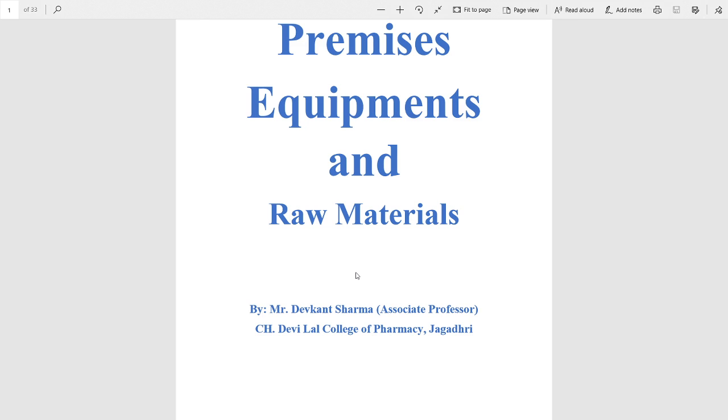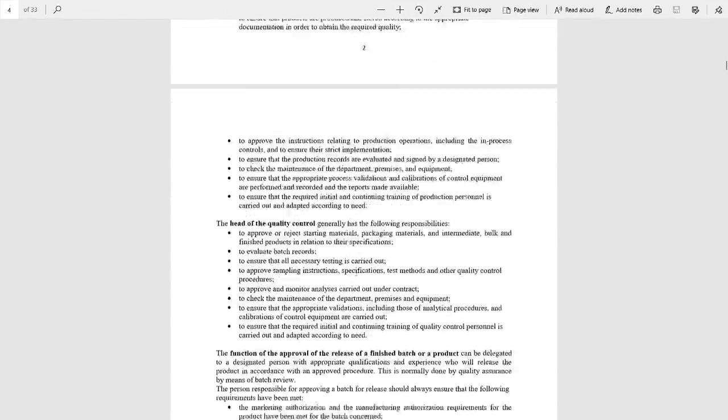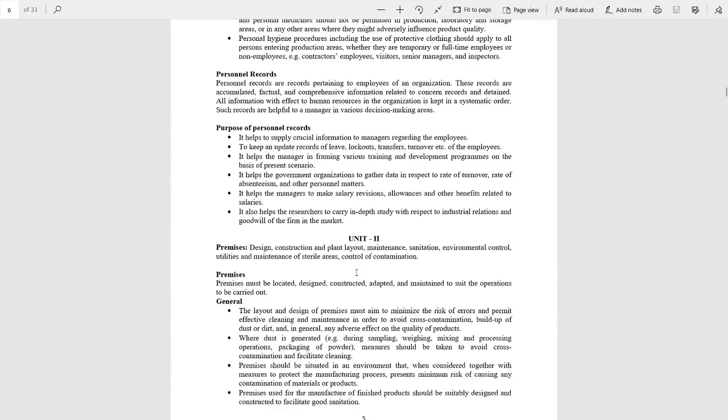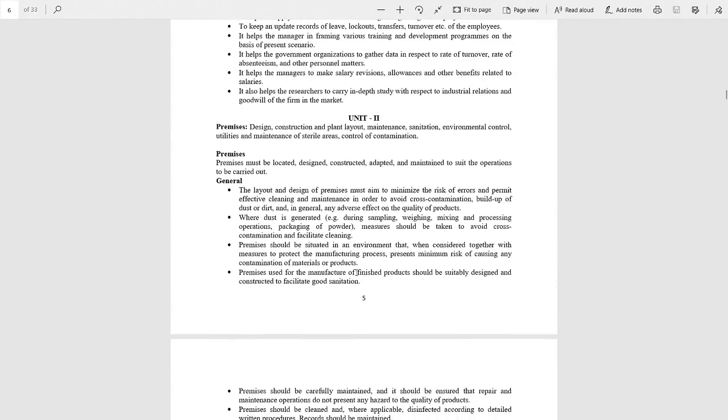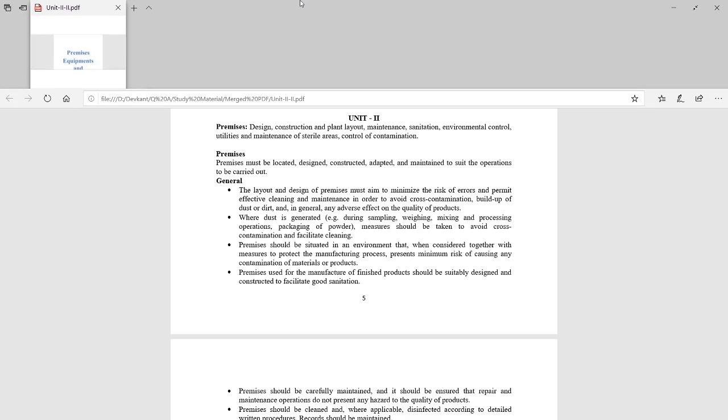Today our topic of discussion is premises, equipments and raw material from second unit of quality assurance. Now we will start this topic from premises. Premises must be located, designed and constructed, adapted and maintained to suit the operations to be carried out. The premises means the plant where production takes place. All the other processes also take place over there.